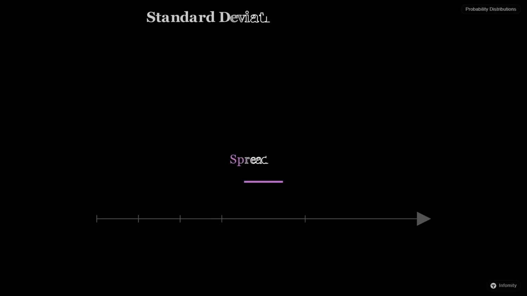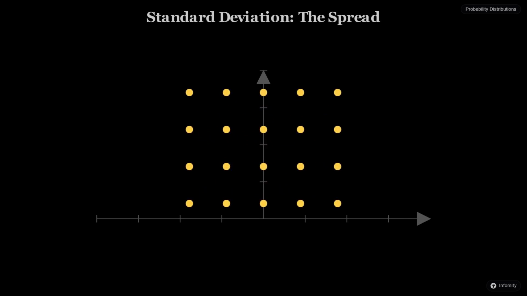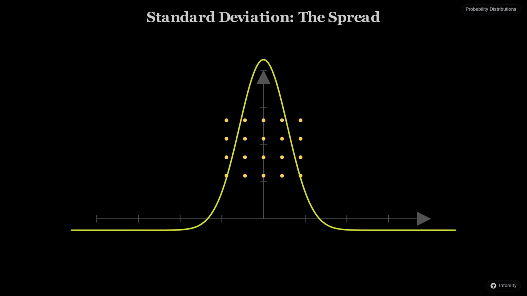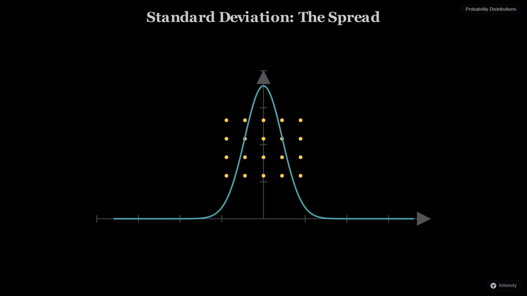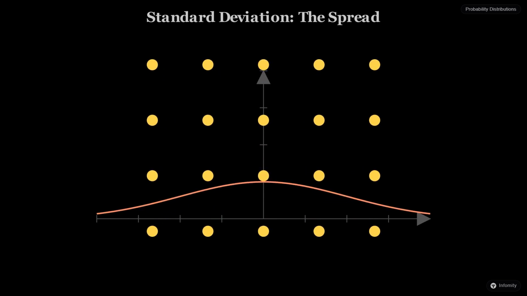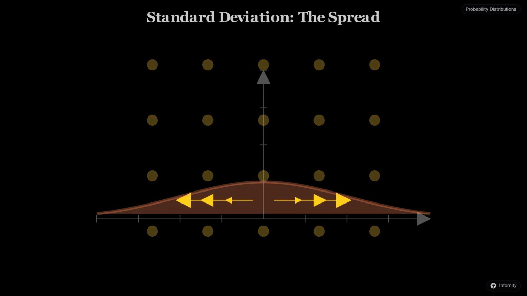The second key feature is the spread, known as the standard deviation. Imagine the pegs in our board. If the pegs are very close together, the balls can't bounce very far from the center, creating a tall, skinny curve. But if the pegs are wide and chaotic, the balls scatter everywhere, resulting in a short, fat curve. The standard deviation measures this level of uncertainty or diversity in our outcomes.